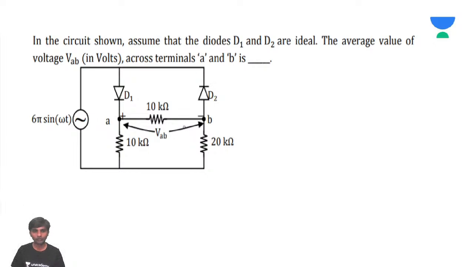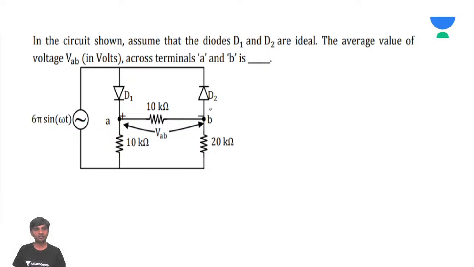I think we have done some same kind of problem, but it is not the same. It is different. We earlier conducted problems with diodes and capacitors in the previous class, but not with diodes D1 and D2 like this. Earlier, D1 and D2 were in the same direction. Now here D1 and D2 are in opposite direction.